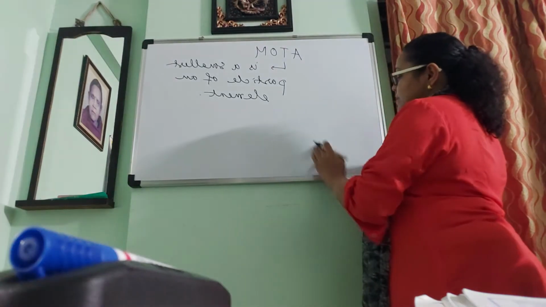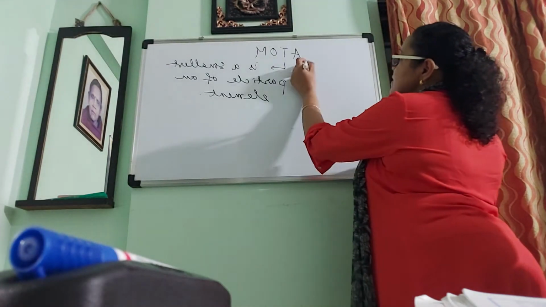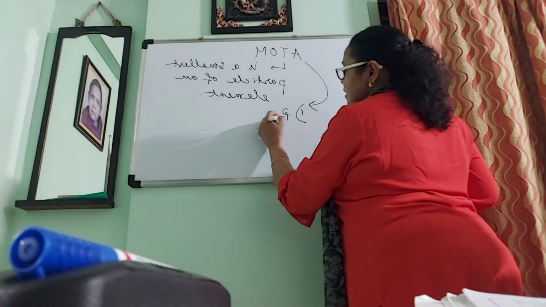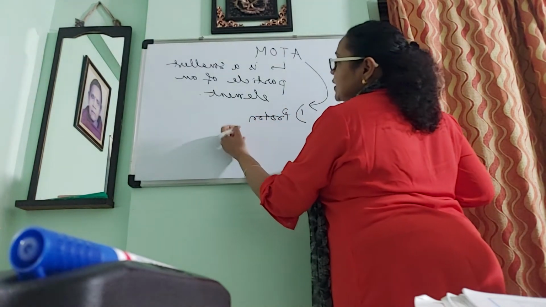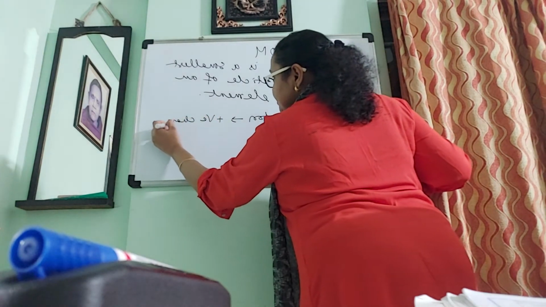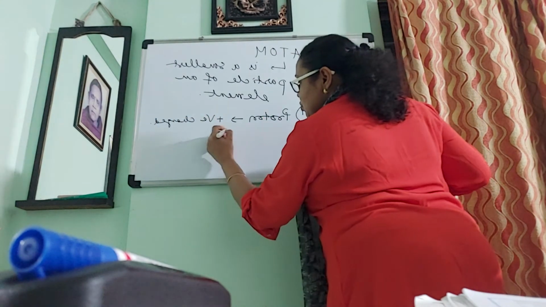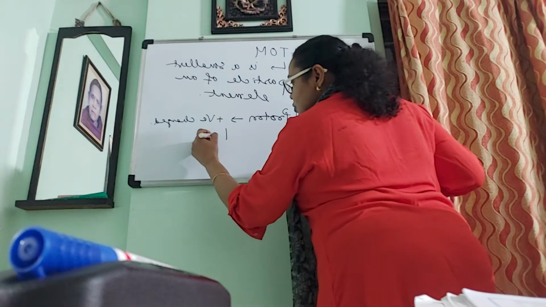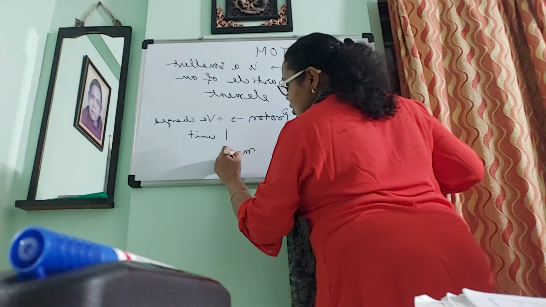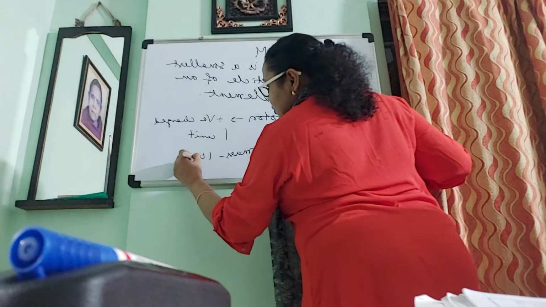An atom is divisible into three subatomic parts. One is the proton. It is positively charged. It has one unit of positive charge and its mass is also 1 unit.